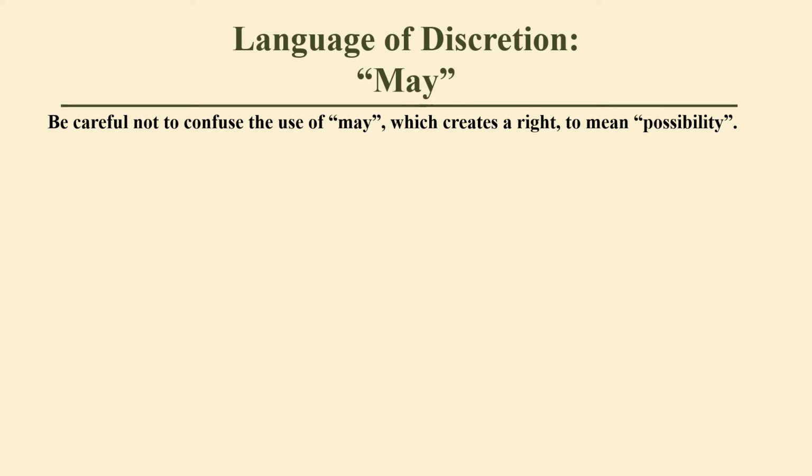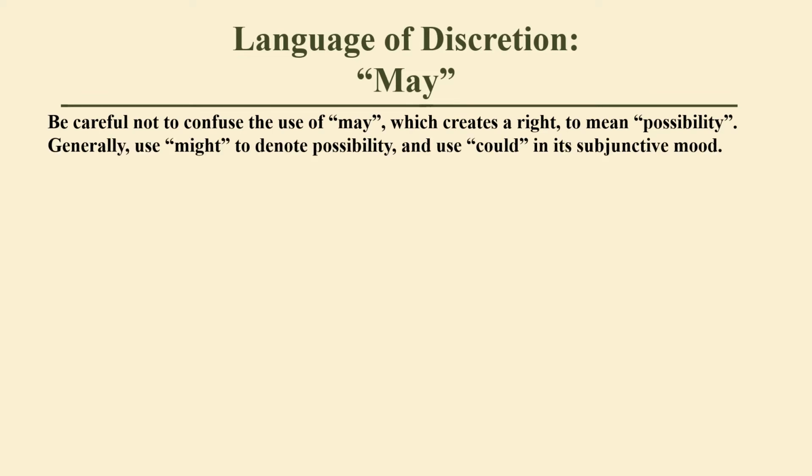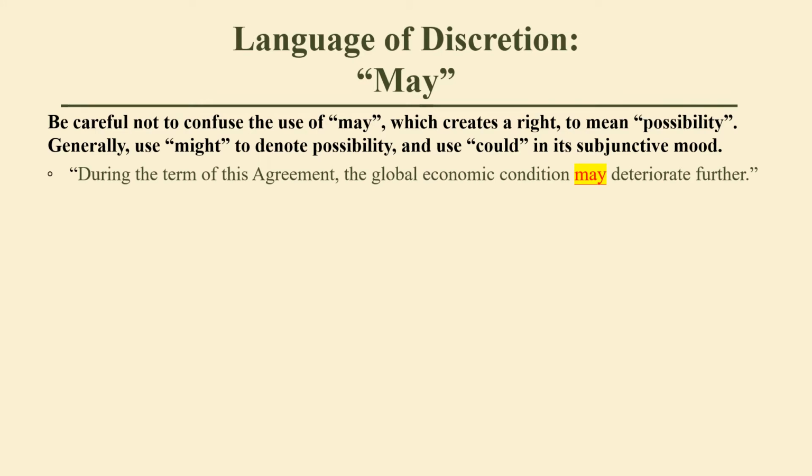Language of discretion, may. Be careful not to confuse the use of may, which creates a right, with its use to mean possibility. Generally use might to denote possibility, and use could in its subjunctive mood. During the term of this agreement, the global economic condition may deteriorate further. The word may here could have alternative meanings: 1, has the discretion, or 2, possibility.